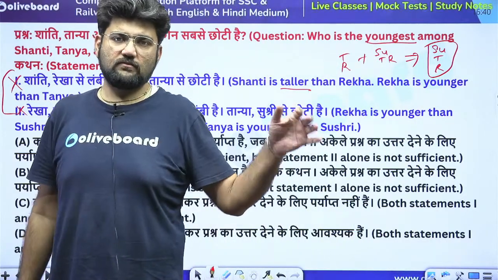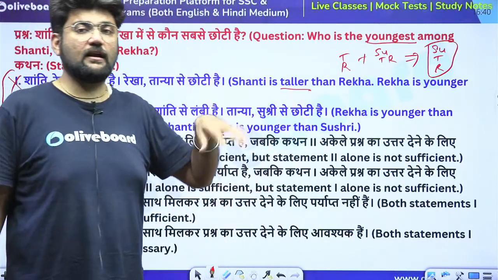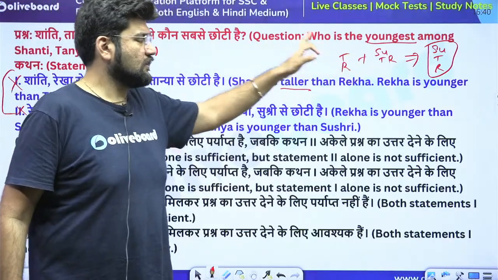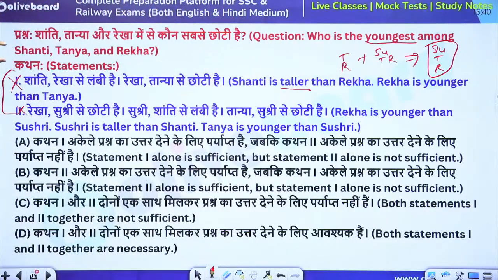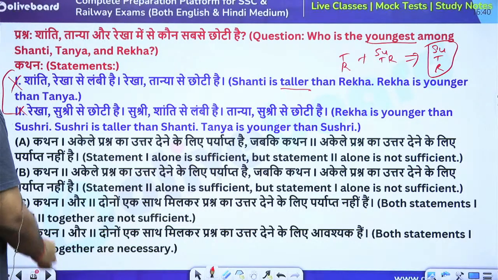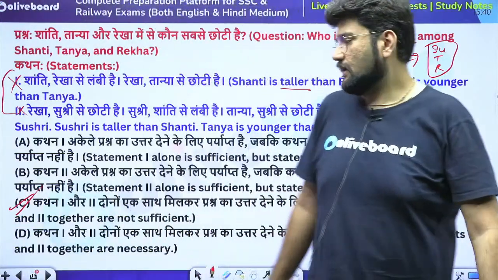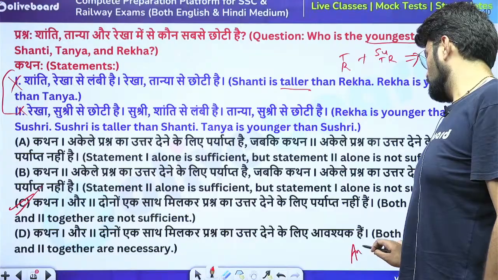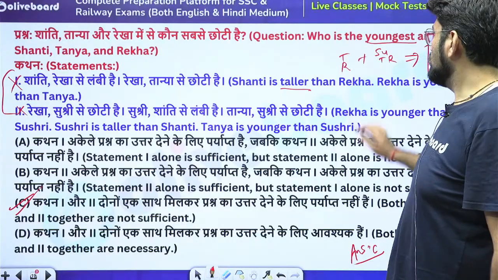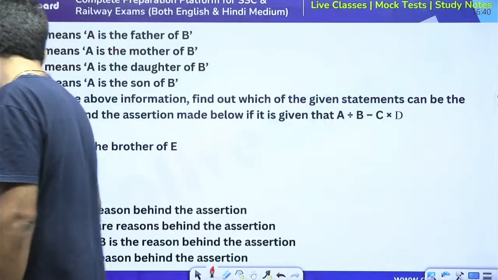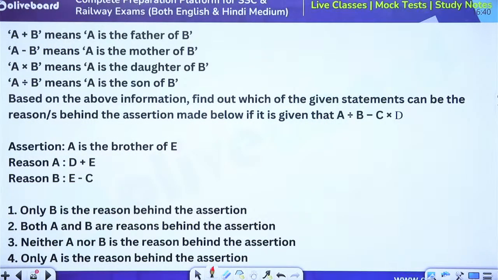She may be taller; even people younger than you may be taller and people elder than you may be shorter. That's very much possible. So this is not the correct way of finding the age difference between these 3 people. Hence, I will say that it is inconclusive. The data altogether is not sufficient to answer the question. So option C becomes my correct answer. Now this was a trick question actually. They had given you the height instead of the age for comparison. That confused you and made you feel that this is probably a misprint. Look at this one now.